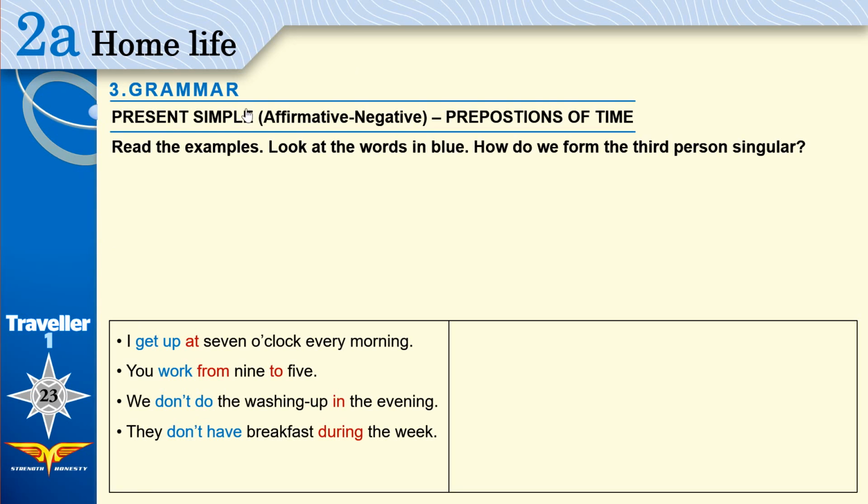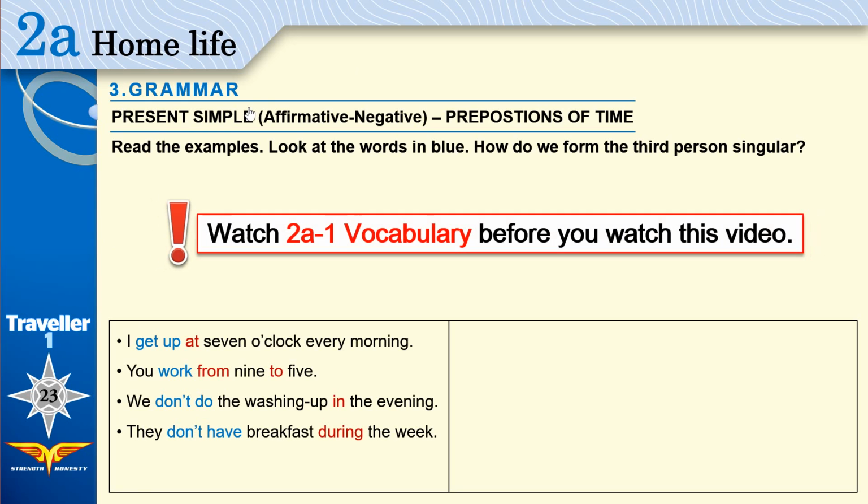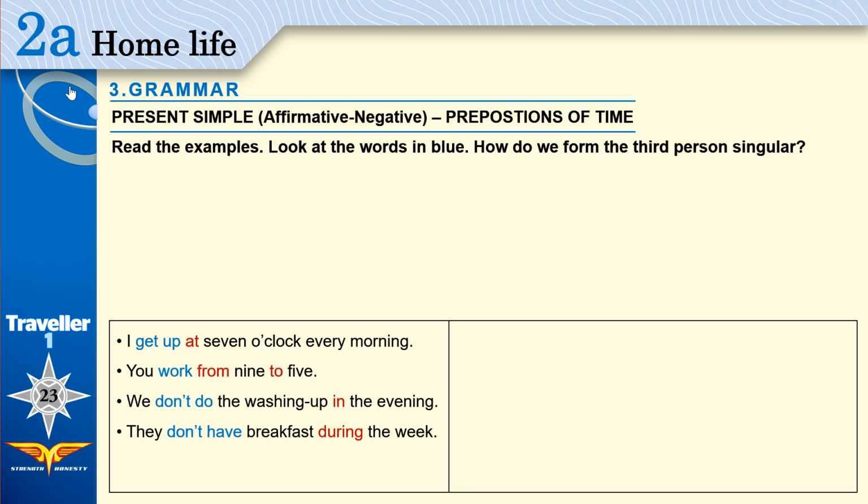3. Grammar. You need to watch 2a-1 vocabulary before you watch today's grammar video. Today we have 2 grammar lessons in one. We have present simple and prepositions of time. We will refer to present simple using blue, and we will refer to prepositions of time using red.